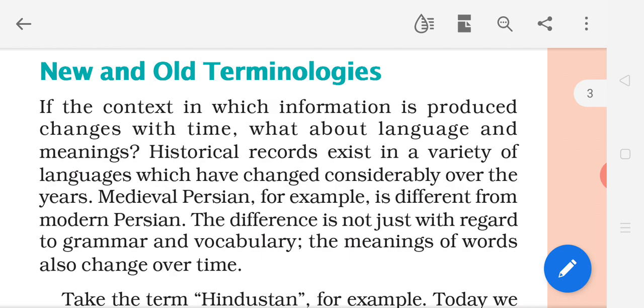Historical records exist in a variety of languages, different types of languages, which have changed considerably over the years, according to time. We can see changes as per time.